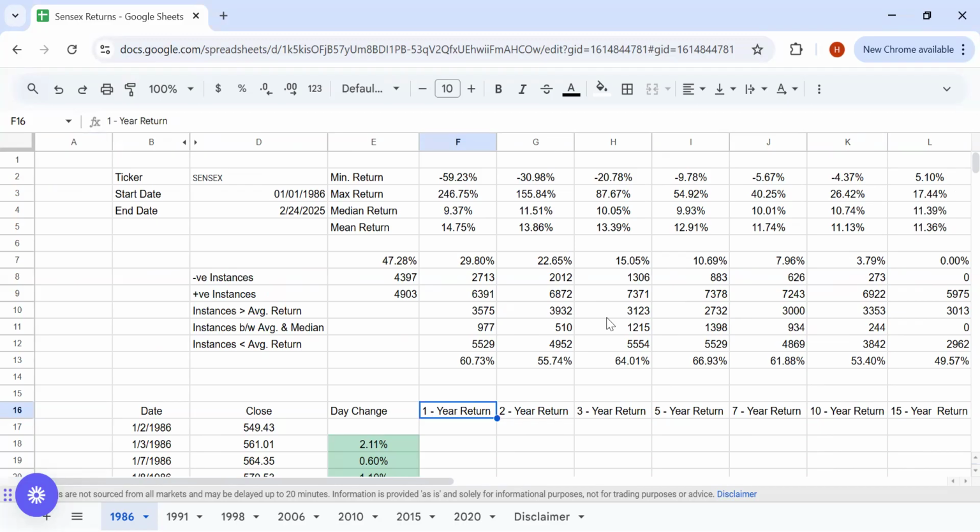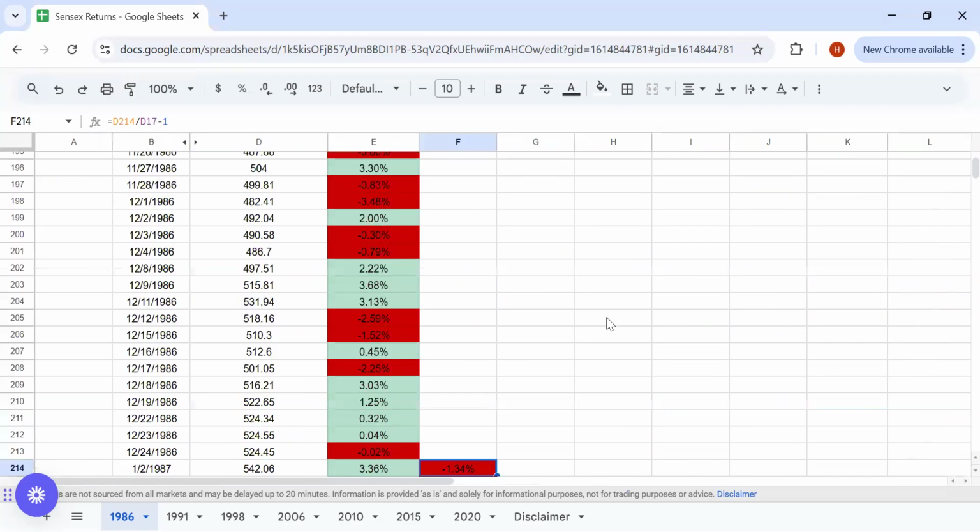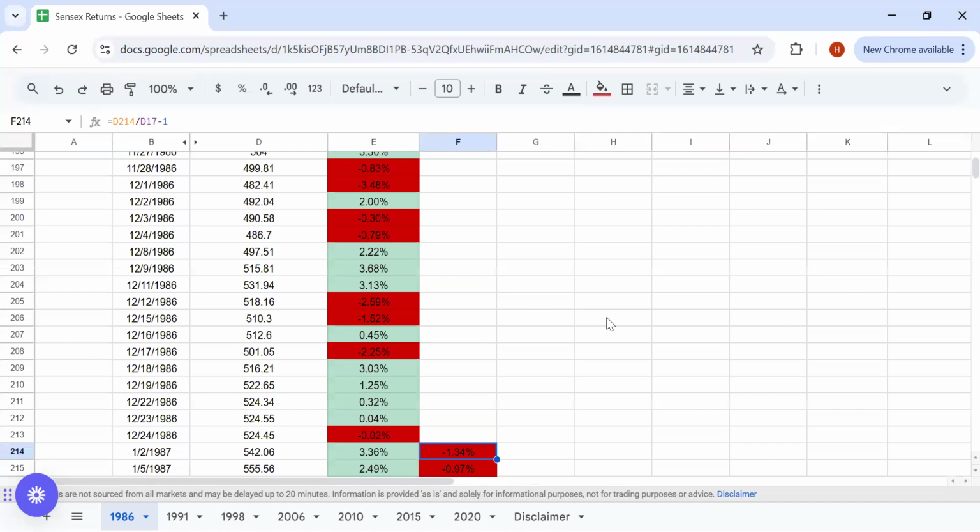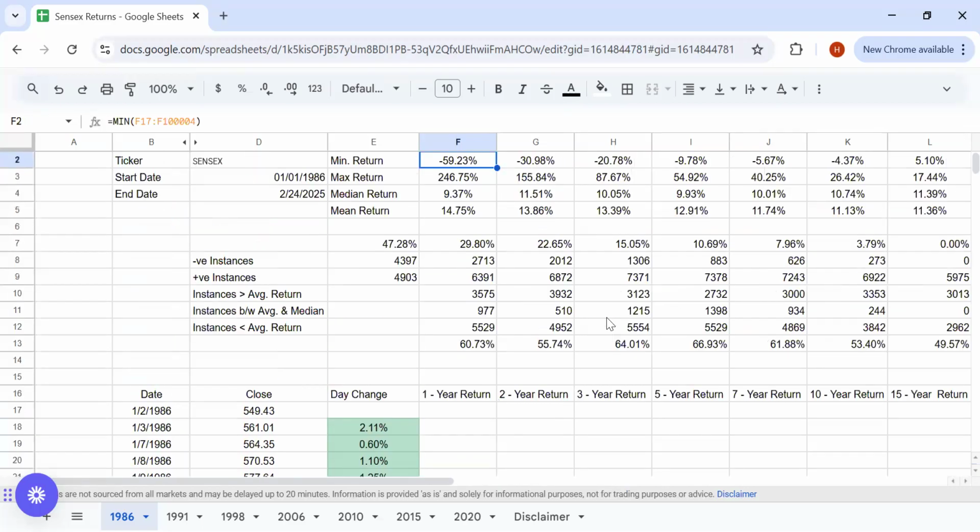Even before that, what does a rolling return actually mean? The first data point is on 2nd January 1986. For somebody who invested on 2nd January 1986, the 1 year return would be on 2nd January 1987. For that person, this return matters more than the average return. For rolling return, we typically calculate return for each and every day, for 1 year, 2 years, 3 years, 5 years, and whatever the time horizons may be. So for 1 year returns, there are more than 9,000 instances where it is possible to calculate that 1 year return.